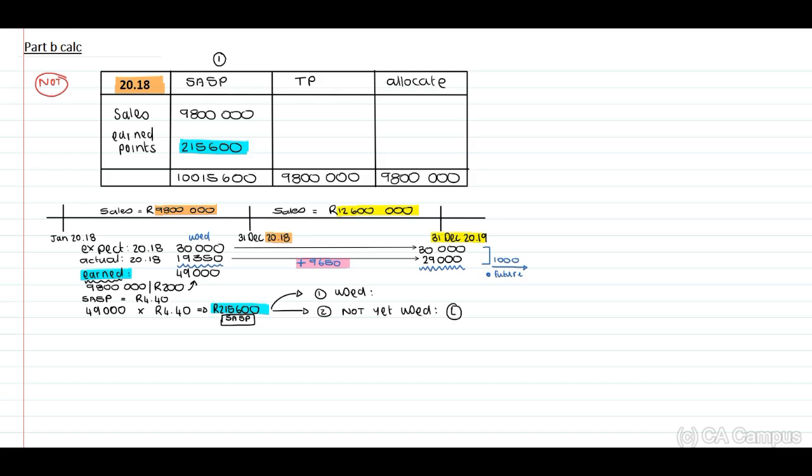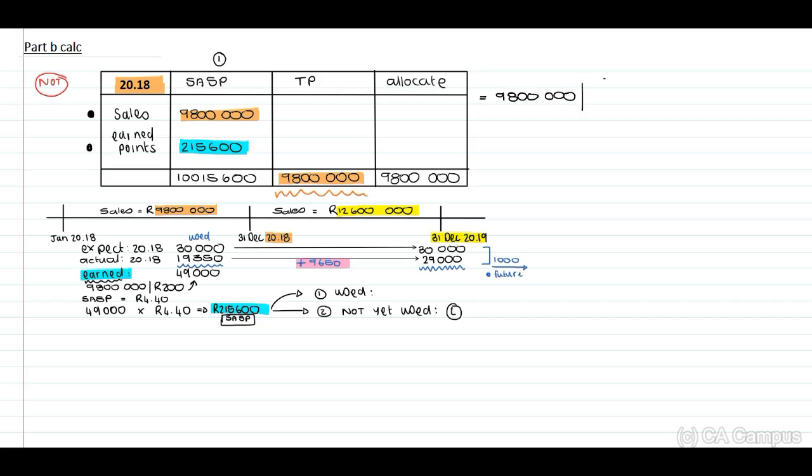Okay. Now, in terms of our transaction allocation, remember, this 9.8 million is the total received in the bank account. Therefore, we now need to allocate the sales and the earned points. But our total transaction is this 9.8. Therefore, proportionally, how do we do this? We have the 9.8 million.